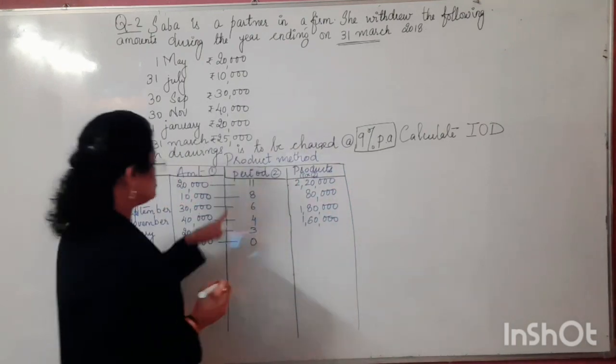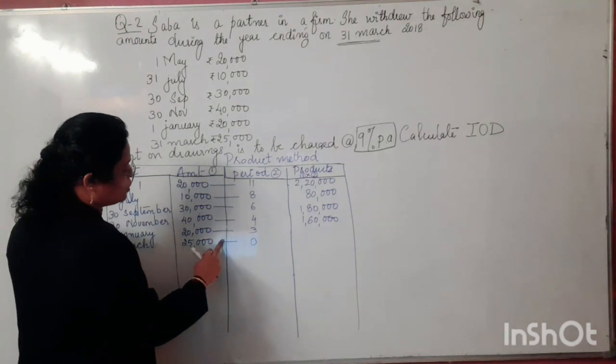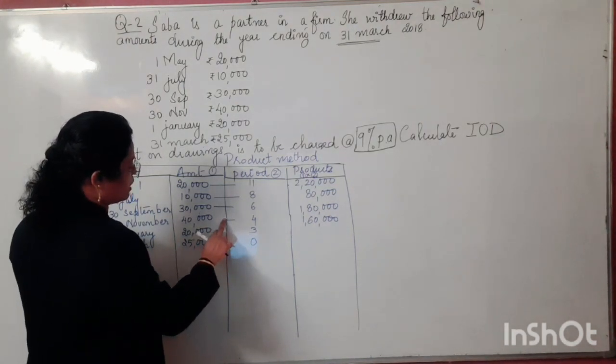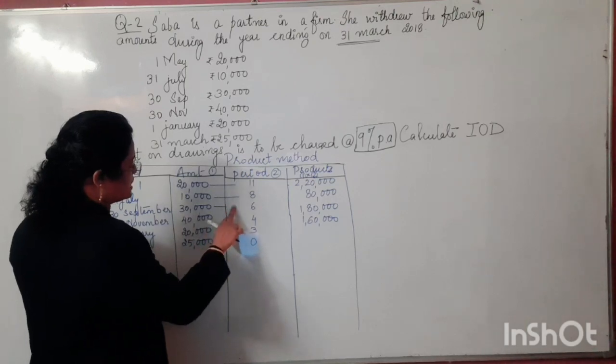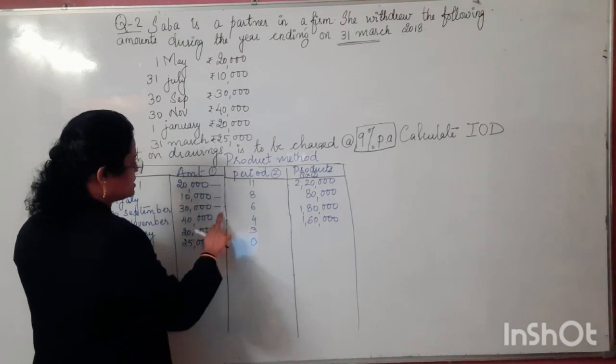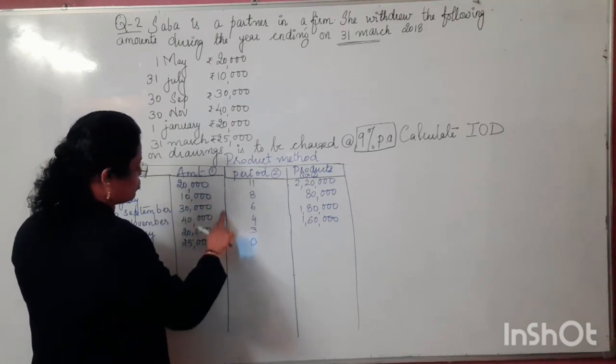1,60,000. No need to make a dash, just to keep the alignment proper. I have drawn these lines in between, but while drawing the table, there is no requirement that you should also draw these lines in between. Kindly make a note of this. I have drawn this so that I can keep the alignment of these two columns at the same level.